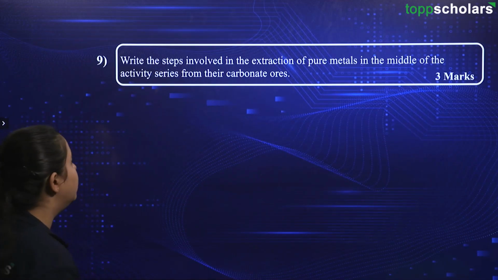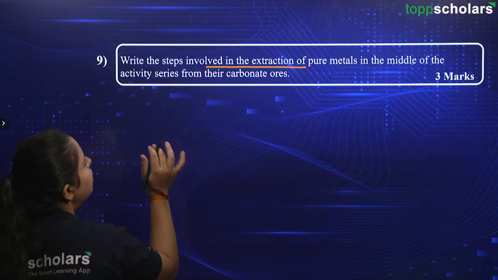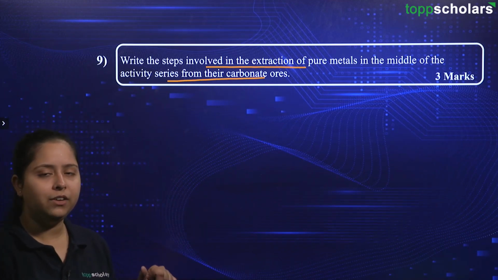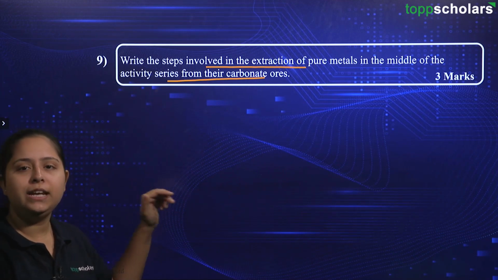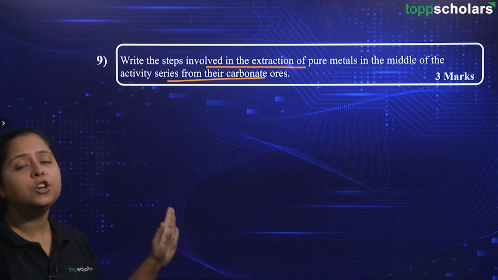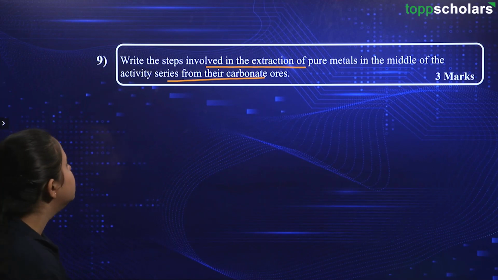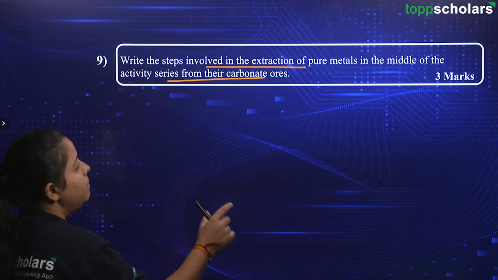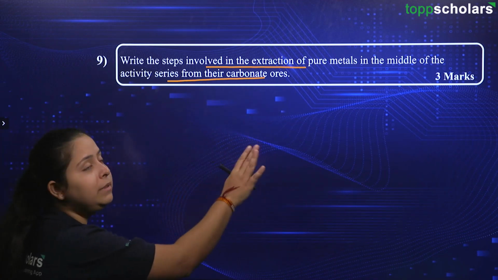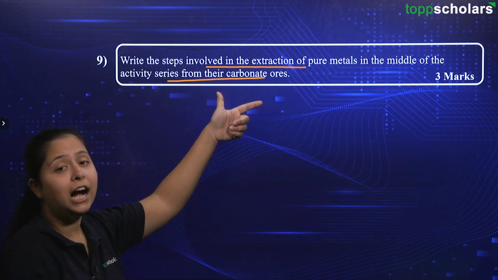Here is the question. The question says, write the steps involved in the extraction of pure metals in the middle of the activity series from their carbonate ores. So, as we have just mentioned the reactivity series, then finally we are having Mg, Al, Zn, Fe, all of those things. So, in that series, which of the metals are having medium reactivity, that you need to remember in such questions. So, going ahead, we need to write the steps which are being used to extract the pure metals in the middle of the activity series from their carbonate ores. Now, over here friends, you are also provided with the hint of it being carbonate ores.